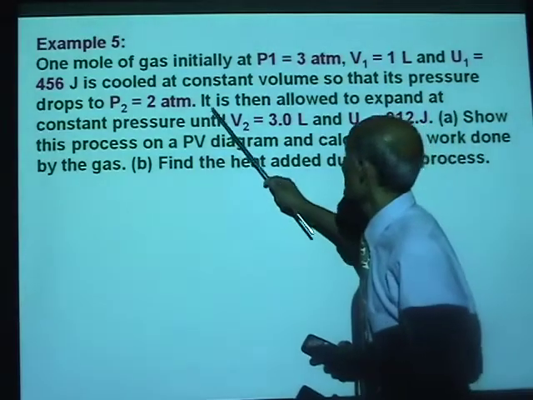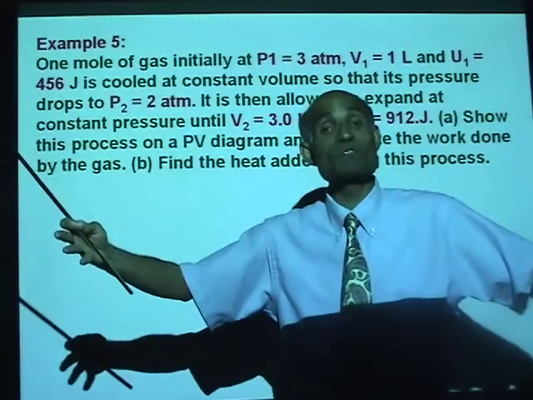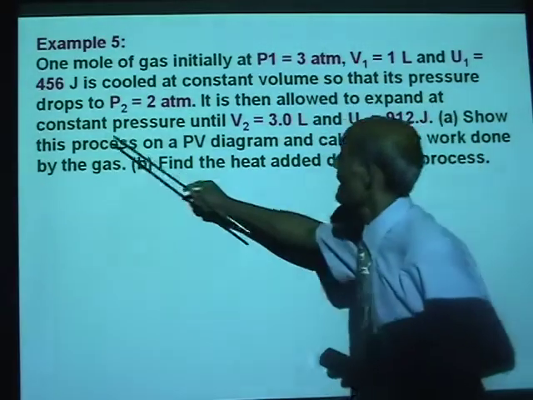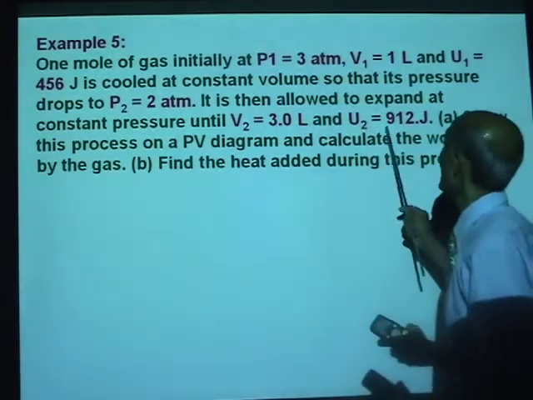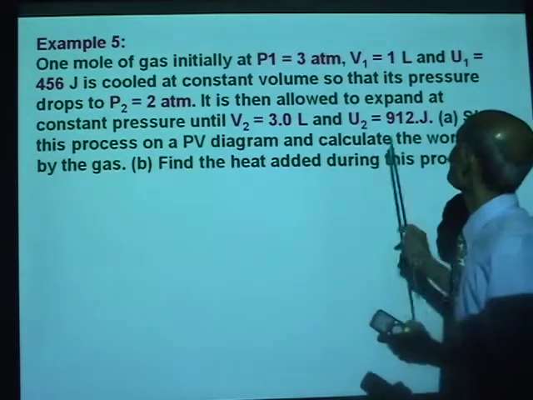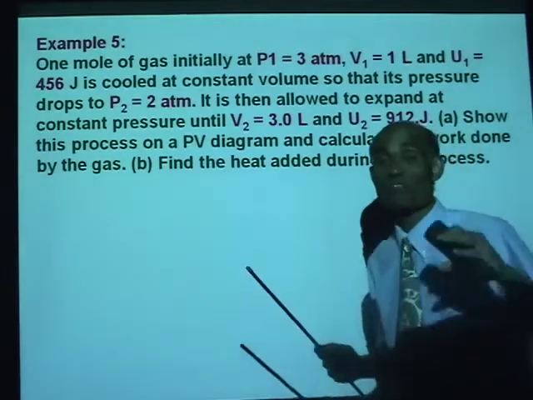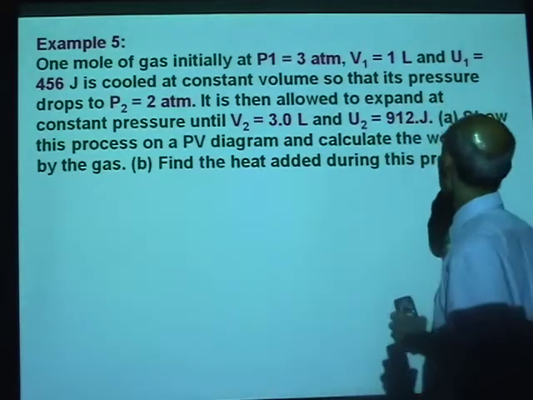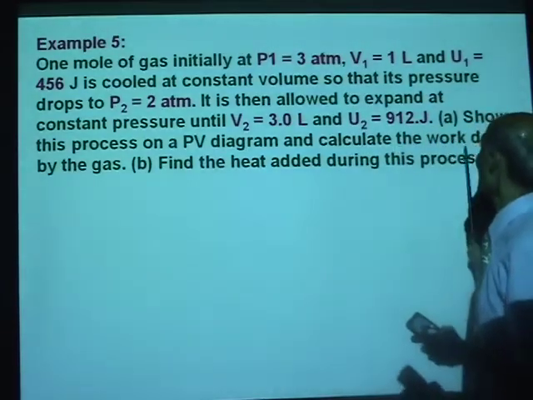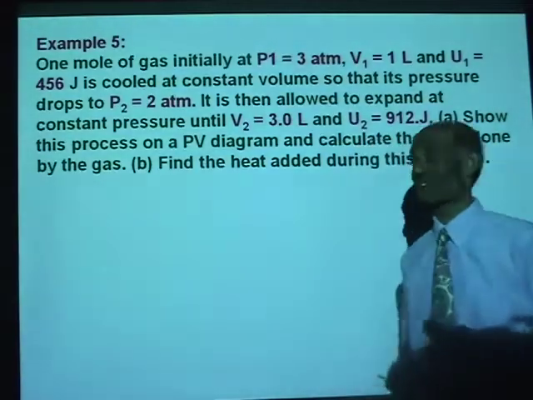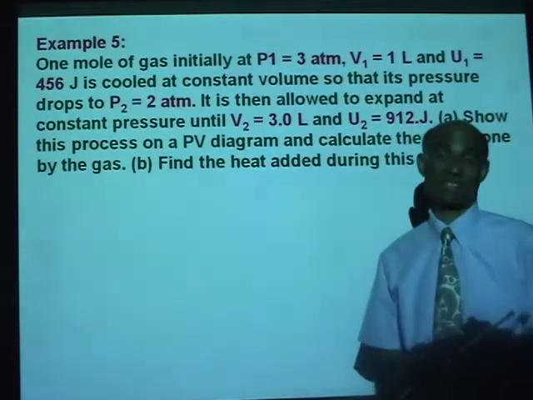Alright, what happens next? It is then allowed to expand. That means work is done. At a constant pressure until V2 equal to 3 liters and U2 equal to 912 joules. V2 is the final volume, U2 is the final internal energy. A. Show this process on a PV diagram and calculate the work done by the gas. B. Find the heat added during this process.